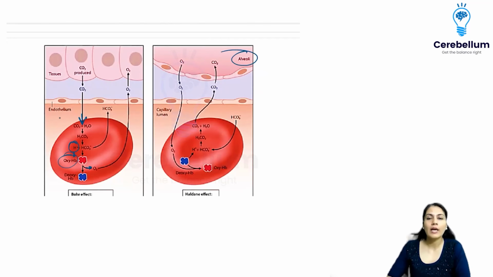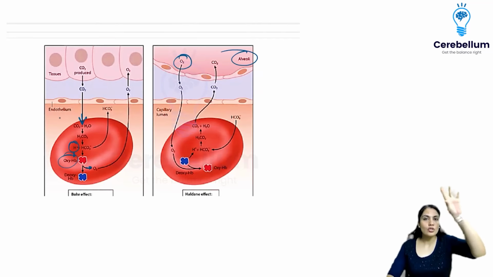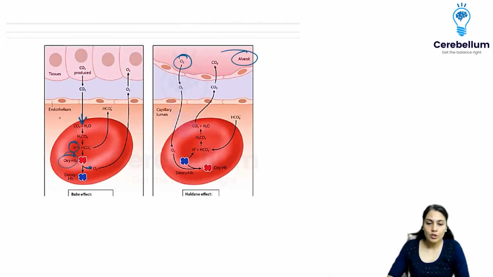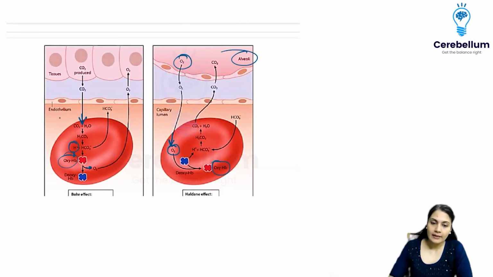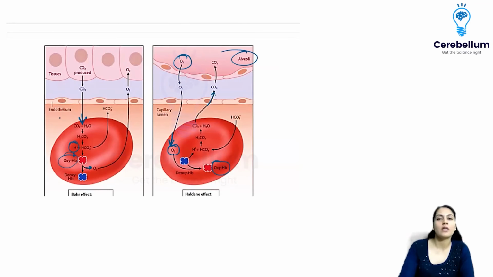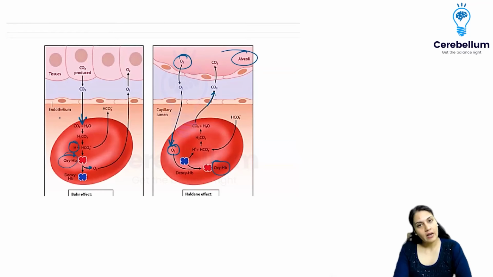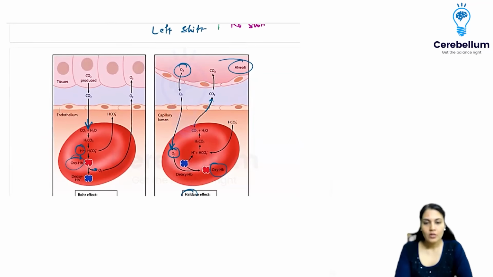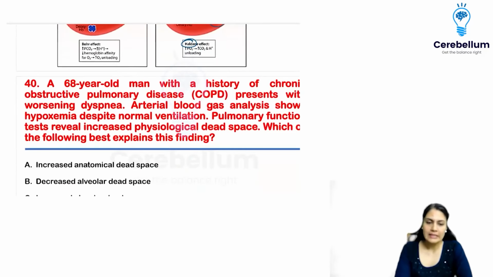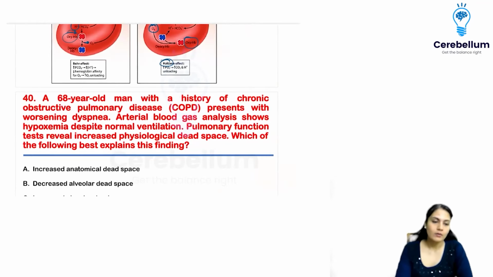Suppose this is the alveoli, the lung is there. So this oxygen is going to come, because the oxygen concentration is more inside the lung, it is going to come into the blood vessels and go into the RBC, and the oxyhemoglobin will be formed. That means loading of the oxygen onto the hemoglobin, right? And there will be release of carbon dioxide towards the alveoli. So on the right hand side, the Haldane effect is shown, and on the left hand side, the Bohr's effect is shown. Okay. So this is Haldane's and Bohr's. Easy. L, L, L, L, R, R, R, R.